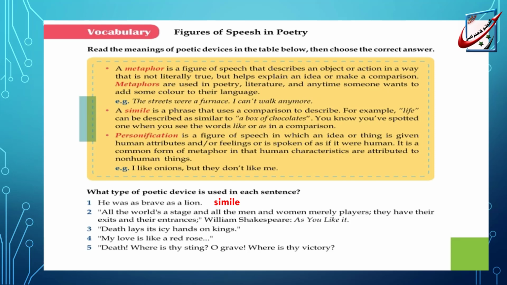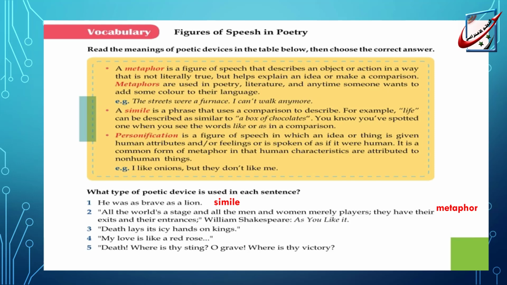William Shakespeare, from the play As You Like It. What figure of speech is this? It's a metaphor.